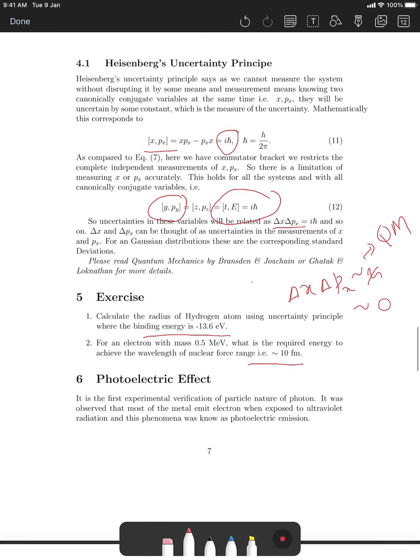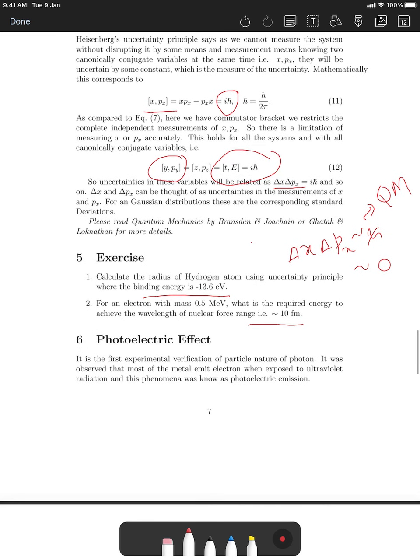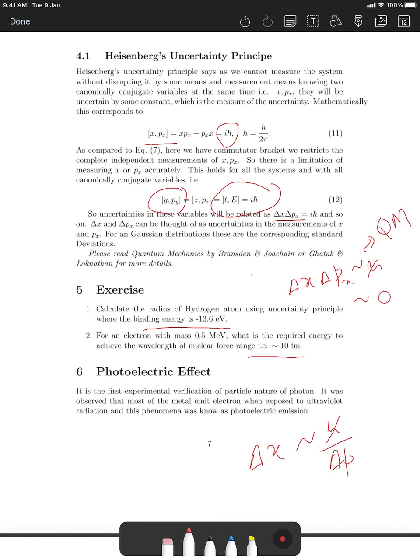So for these two variables, if you try to measure delta x, then the uncertainty of delta x would be h cross over the uncertainty delta p. So they are related; they are no longer actually separate. Anyway, in the next section of the lecture, I will try to do some exercises on the uncertainty principle, and then I will move on to the photoelectric effect.